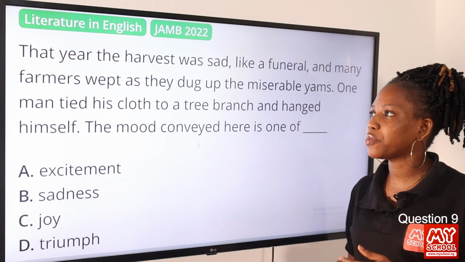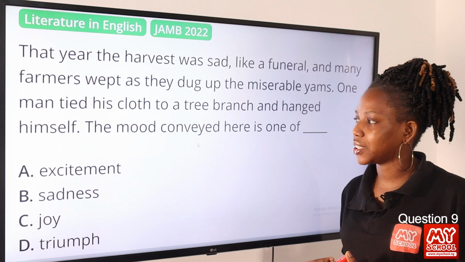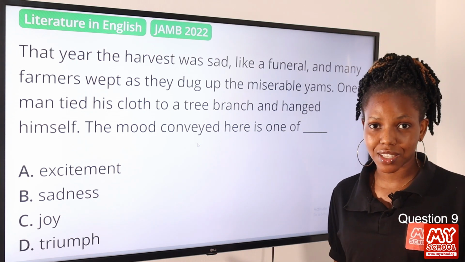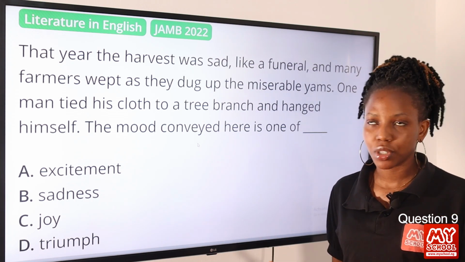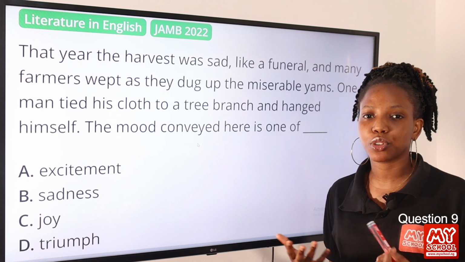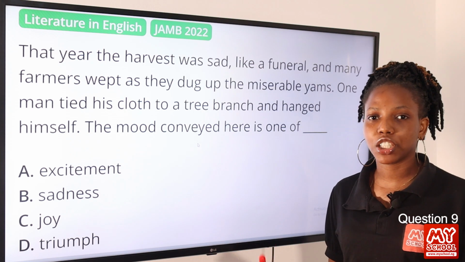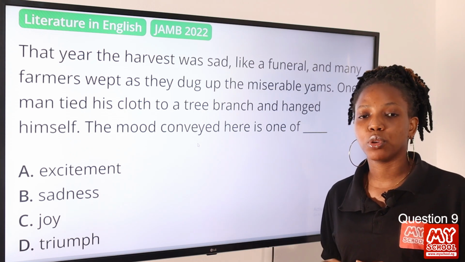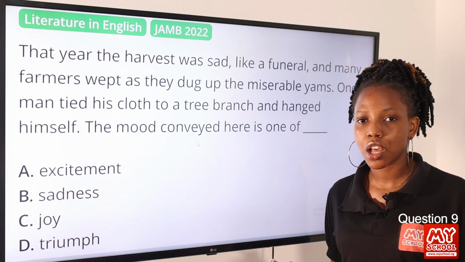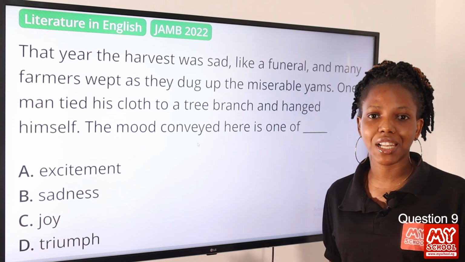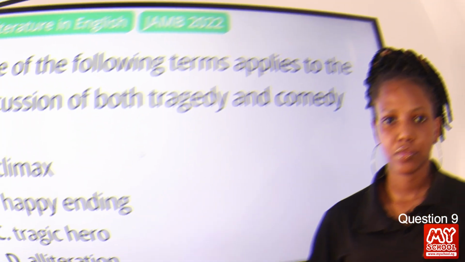Okay, so when we read this poem, we feel sad. We feel sad that their harvest is poor that season. They were digging up crops that were not edible. And from the very first sentence, we feel sorry for them. That year, the harvest was sad. Their collection of crops was not good, was either spoiled or was not encouraging. They were expecting a lot more, but their expectations were not realized. So the answer to this question is option B, sadness.